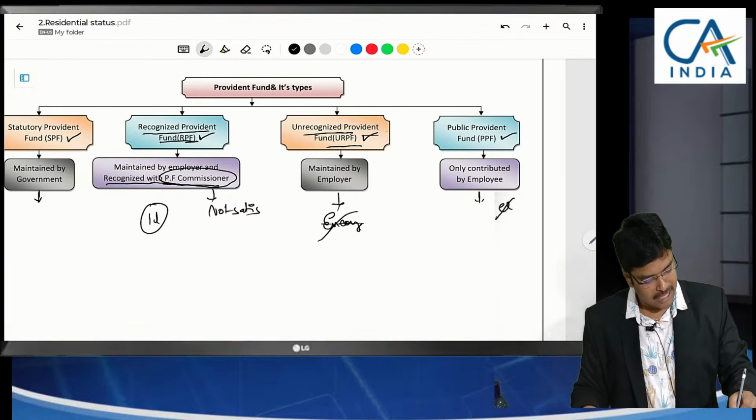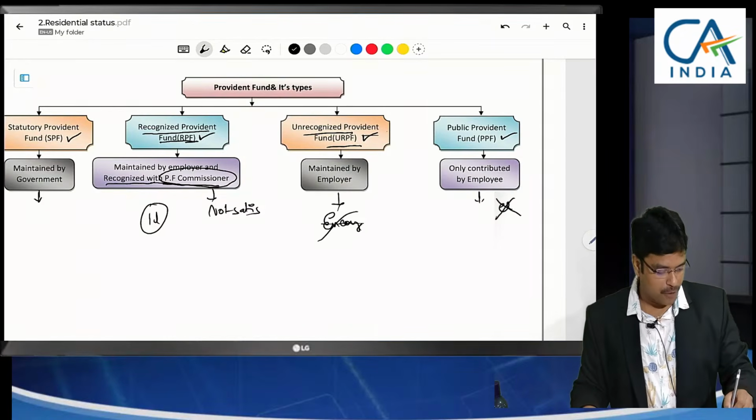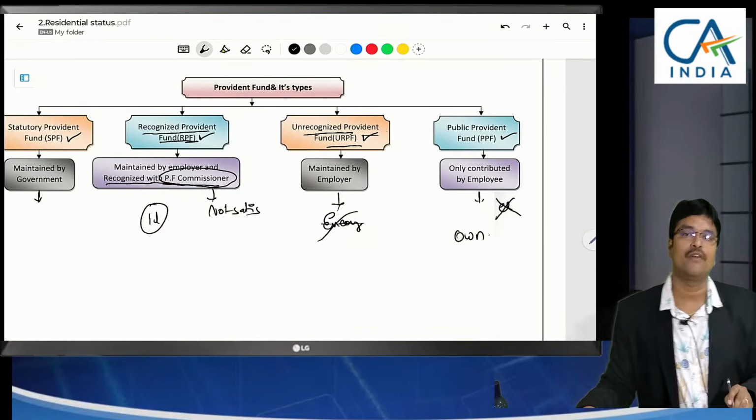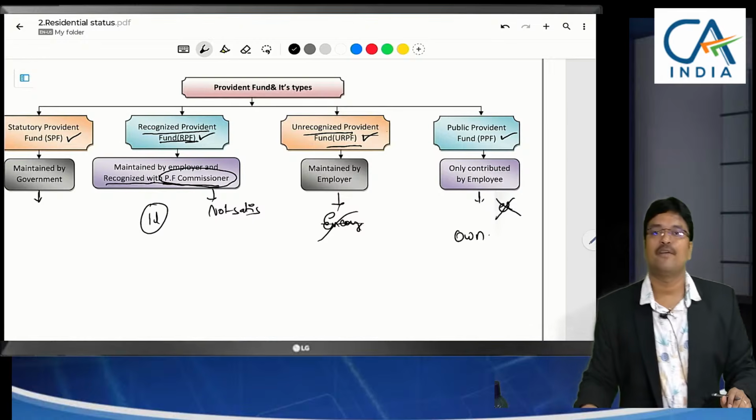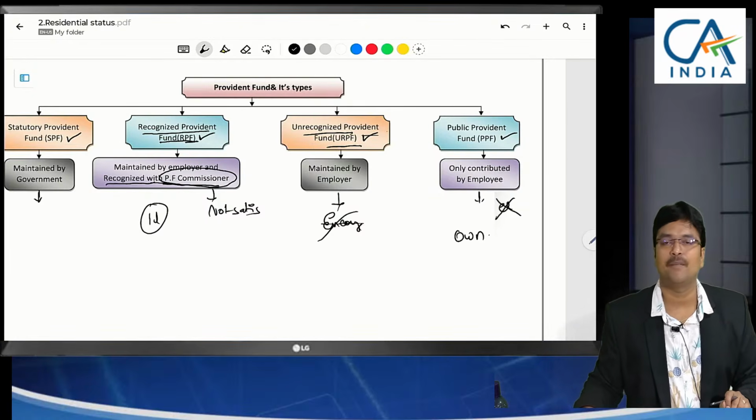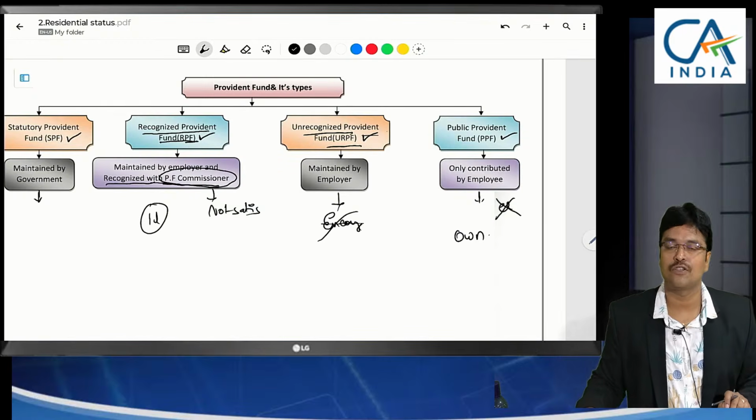Next, public Provident Fund. Here there is no concept of employer. You have to deposit on your own. Even me having professional income, can I make deposit to public Provident Fund? Yes, PPF accounts are maintained in all the public banks and also post office. PPF account will be there.